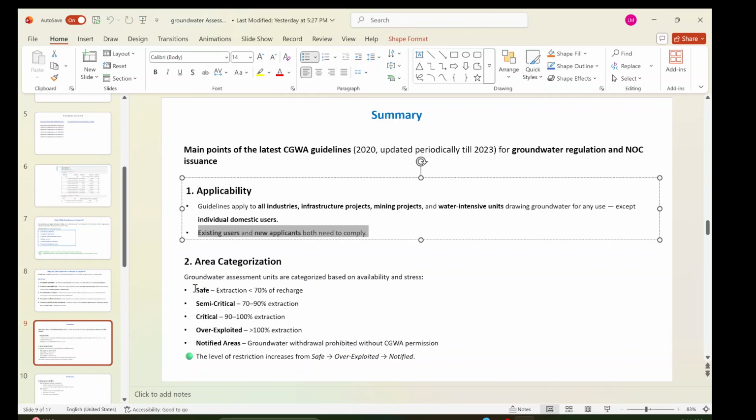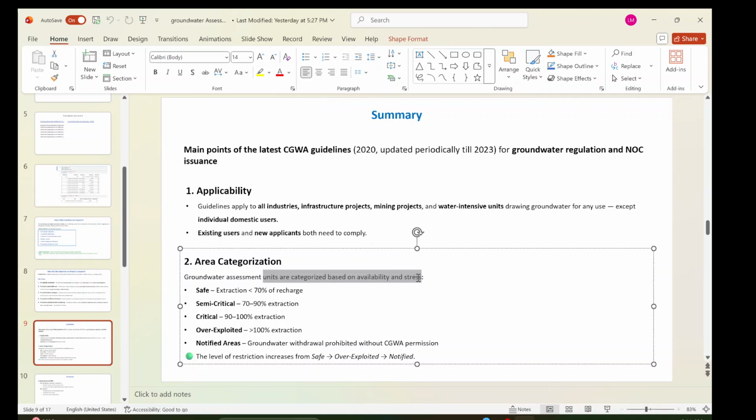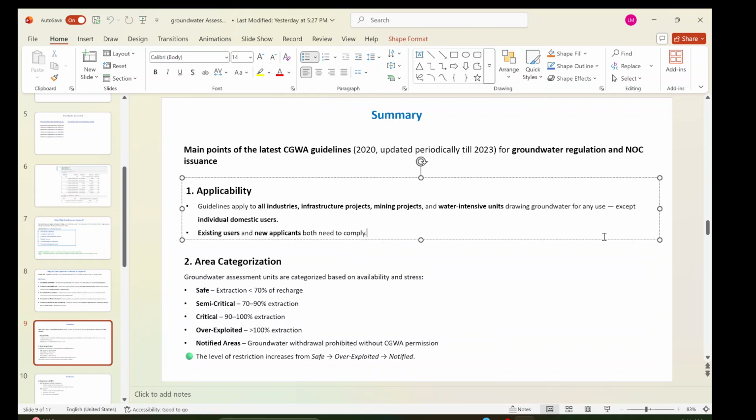So, area categorization, groundwater assessment units, I already told you. Safe if extraction is less than 70% of recharge, that's fine. Semi-critical is 70 to 90% extraction. Critical, overexploited, or notified area. The government has already notified some areas. So the level of restriction increases from safe, to overexploited, to notified. It will work like that.